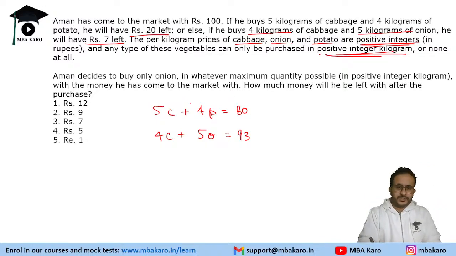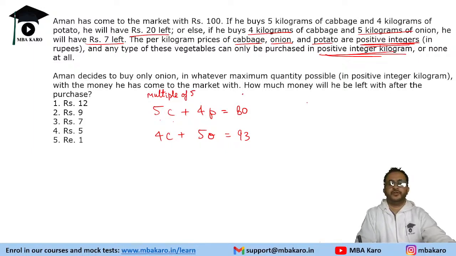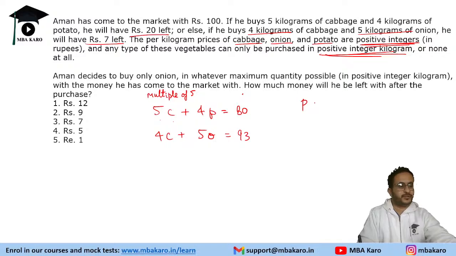Now in the first equation, the cabbage amount is a multiple of 5 and the total is also a multiple of 5. So p should be a multiple of 5. So p can be 5, can be 10, can be 15 also. And 20 is not possible because if you make it 20, this will be 0. So from the first equation we got that p is a multiple of 5.